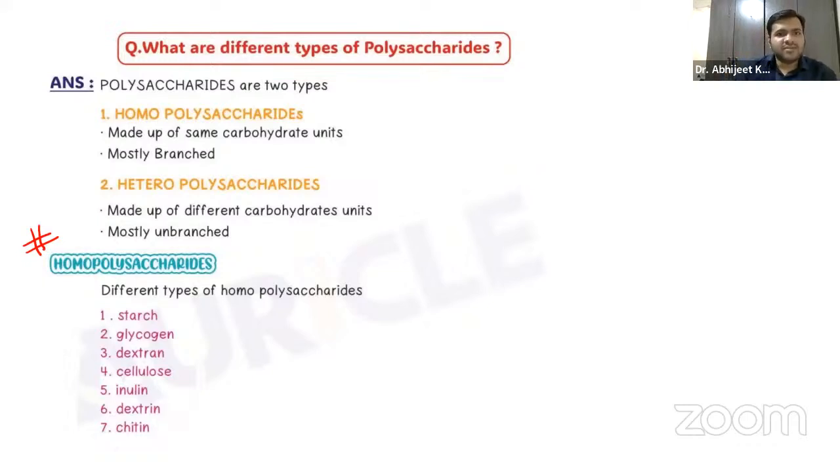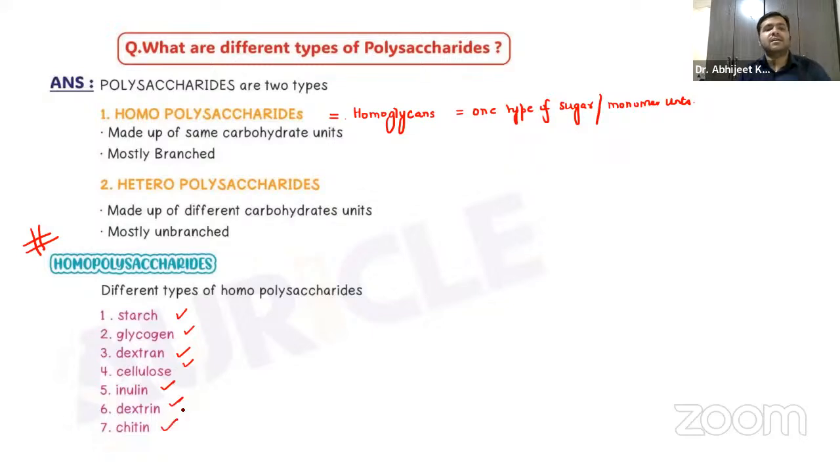Now, when I say homopolysaccharides, guys, you already know it is also called homoglycans. It contains one type of sugar unit, one type of monomer unit. The examples you already know: starch, glycogen, dextrin, cellulose, inulin, and chitin.